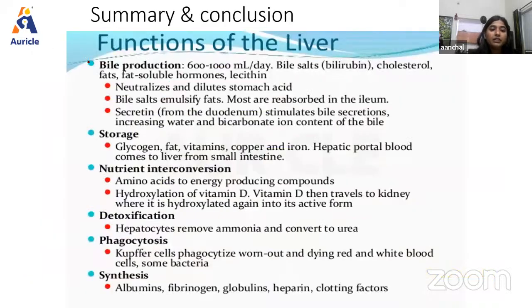Now the summary. We have discussed the major functions of the liver. First we have bile production. Second, we have storage of many things like glycogen, fats, and vitamins. Then nutrient interconversions are also there, such as amino acids to energy producing compounds, and hydroxylation of vitamin D also occurs. Then detoxification also occurs inside the liver. Phagocytosis also occurs with the help of Kupffer cells, and synthesis of many substances like albumin, fibrinogen, globulin, heparin, and clotting factors also occurs inside the liver.